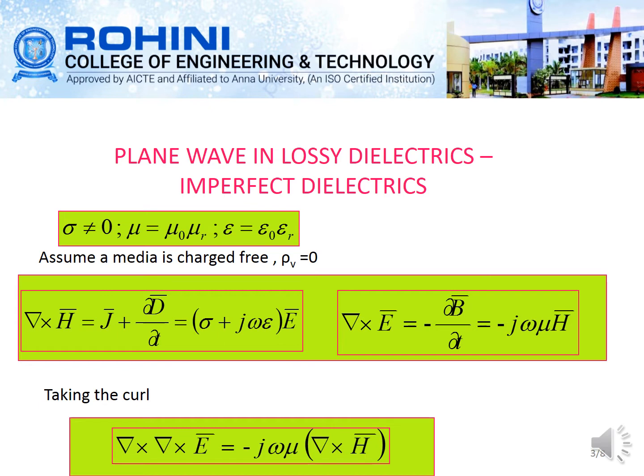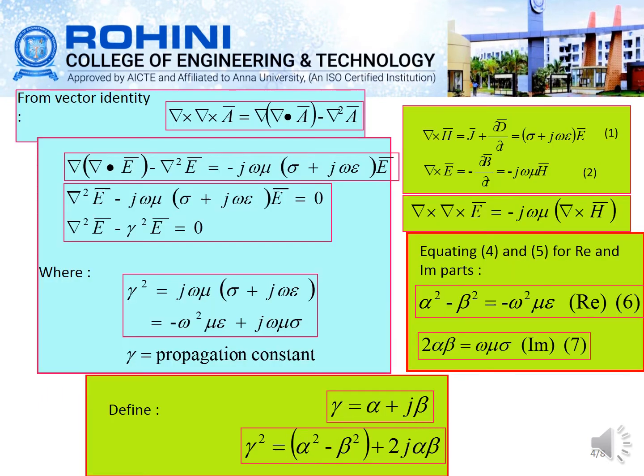In the case of the electric field, we can write the equation as minus dou B vector by dou t, which is equal to minus j omega mu into H vector. Taking the curl of this equation, we get del cross E vector is equal to minus j omega mu into del cross H vector.